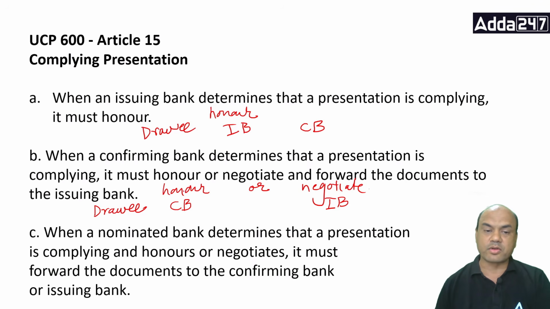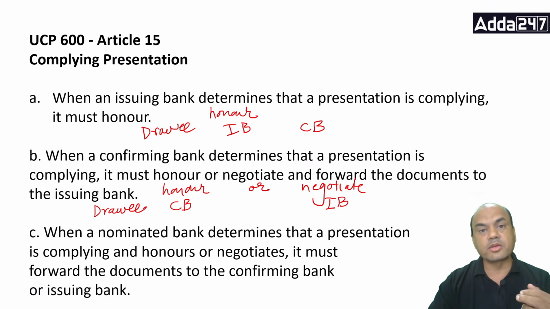If the drafts are drawn on the nominated bank, the LC says drawing on the nominated bank, available at the nominated bank, in that case this nominated bank will honor. If the drawee is the confirming bank or the issuing bank, then in this case this nominated bank will negotiate. It must forward the documents to the confirming bank or the issuing bank as per the instructions.